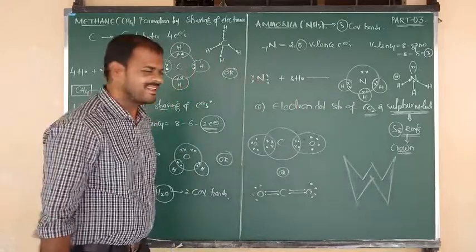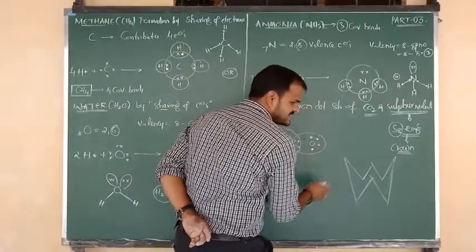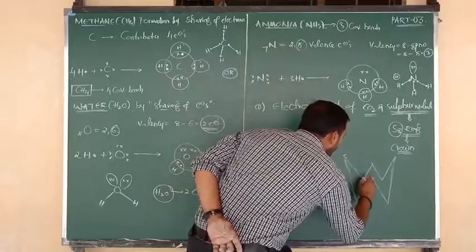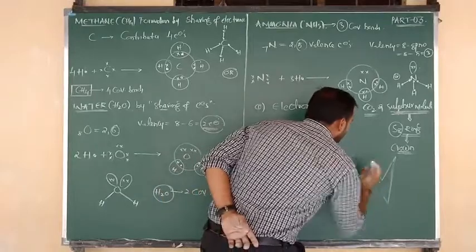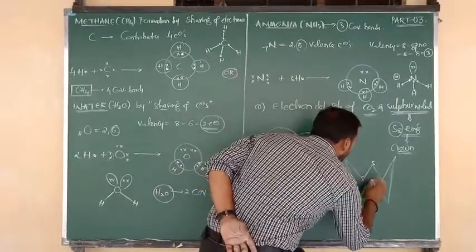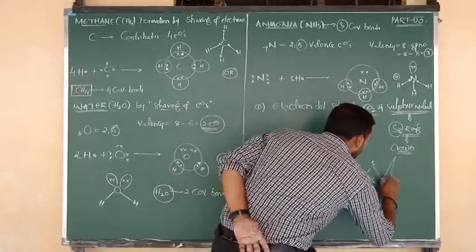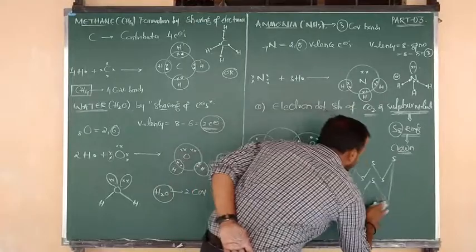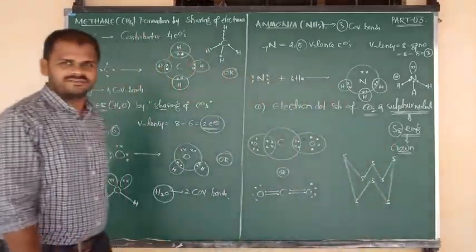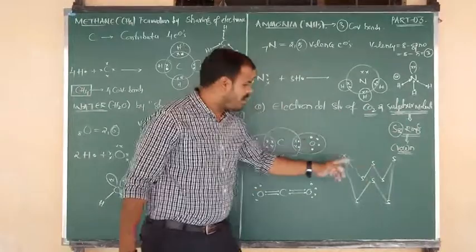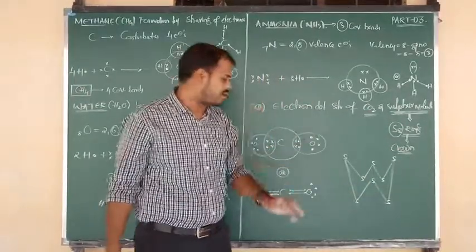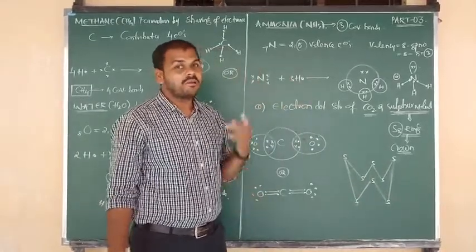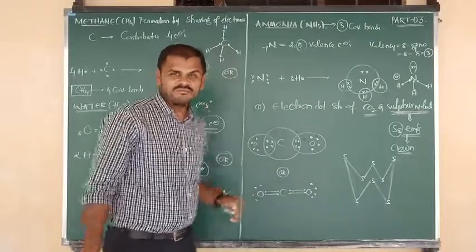Like this. Now listen carefully. At every vertex, at every corner, we have to write one sulfur. 1, 2 sulfur, 3 sulfur, 4 sulfur, 5th sulfur, 6th one, this is the 7th one, and this is the 8th sulfur atom. So in total, how many sulfur atoms are there in the sulfur molecule? 8 sulfur atoms: 1, 2, 3, 4, 5, 6, 7, 8. I hope you understand.